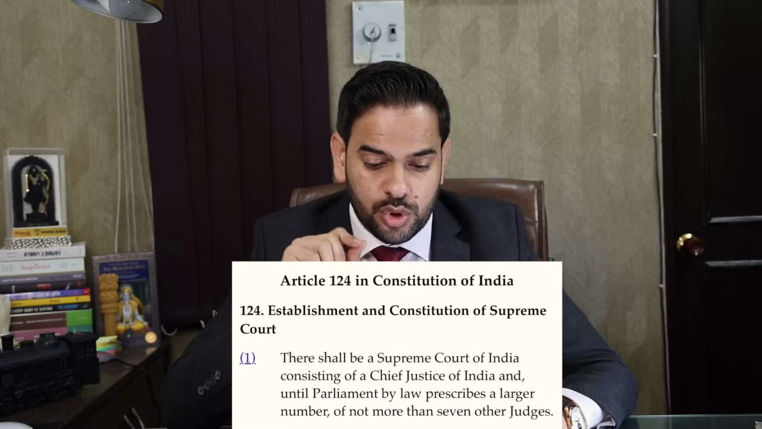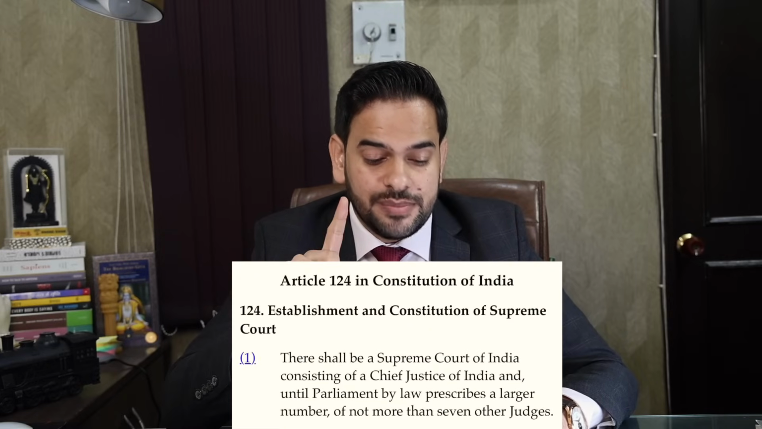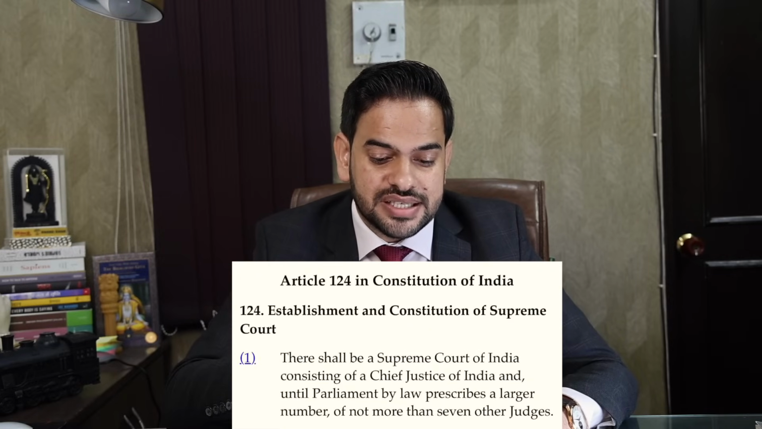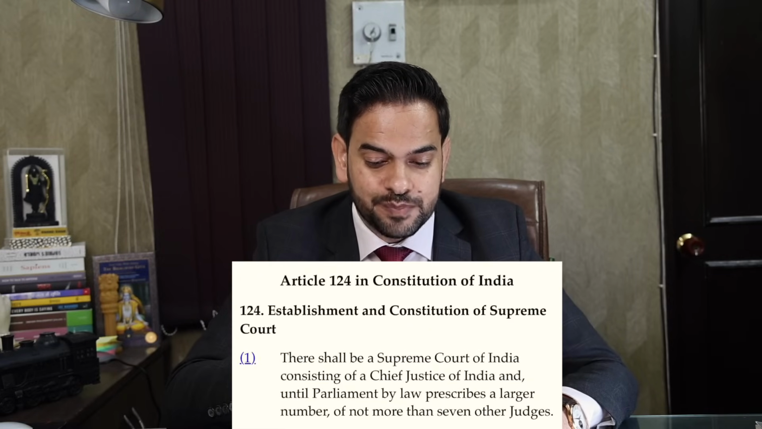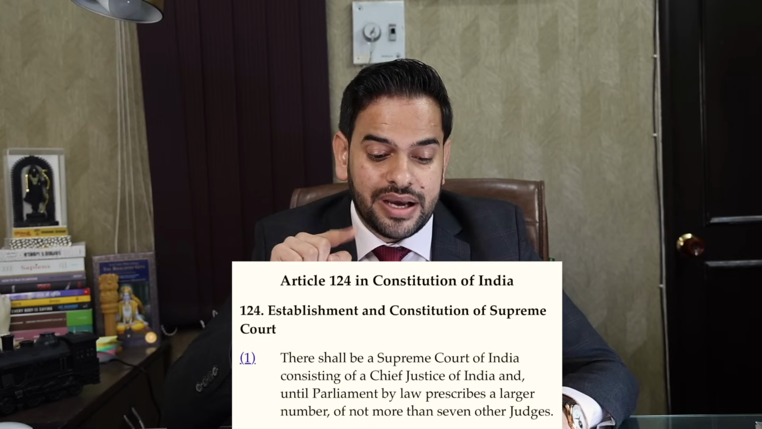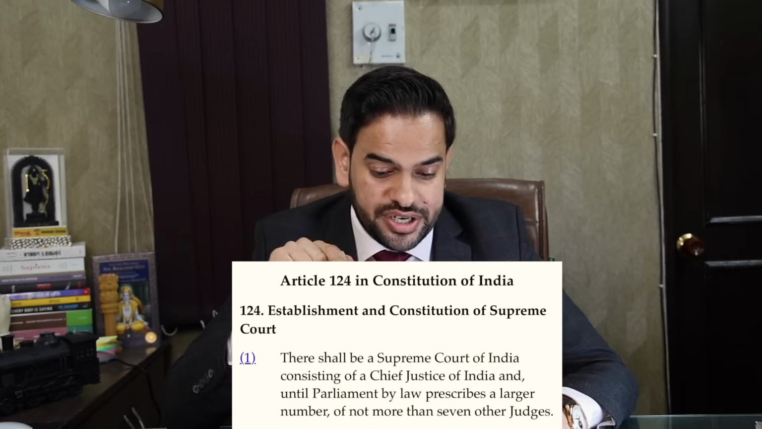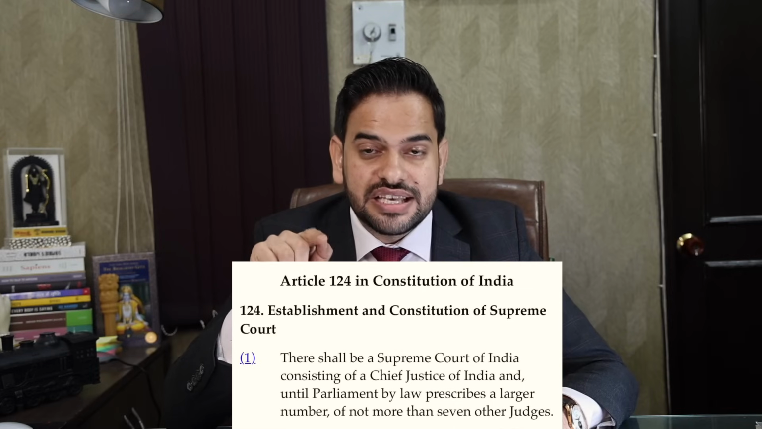So first we will be starting today with article 124 of the Constitution of India. If we read article 124, clause 1 provides the strength of the Supreme Court. Today the strength of the Supreme Court is 34. But how has it come? Article 124 clause 1 provides that there shall be a Supreme Court of India consisting of a Chief Justice of India, and until Parliament by law prescribes a larger number, this is a very important expression, of not more than 7 other judges.